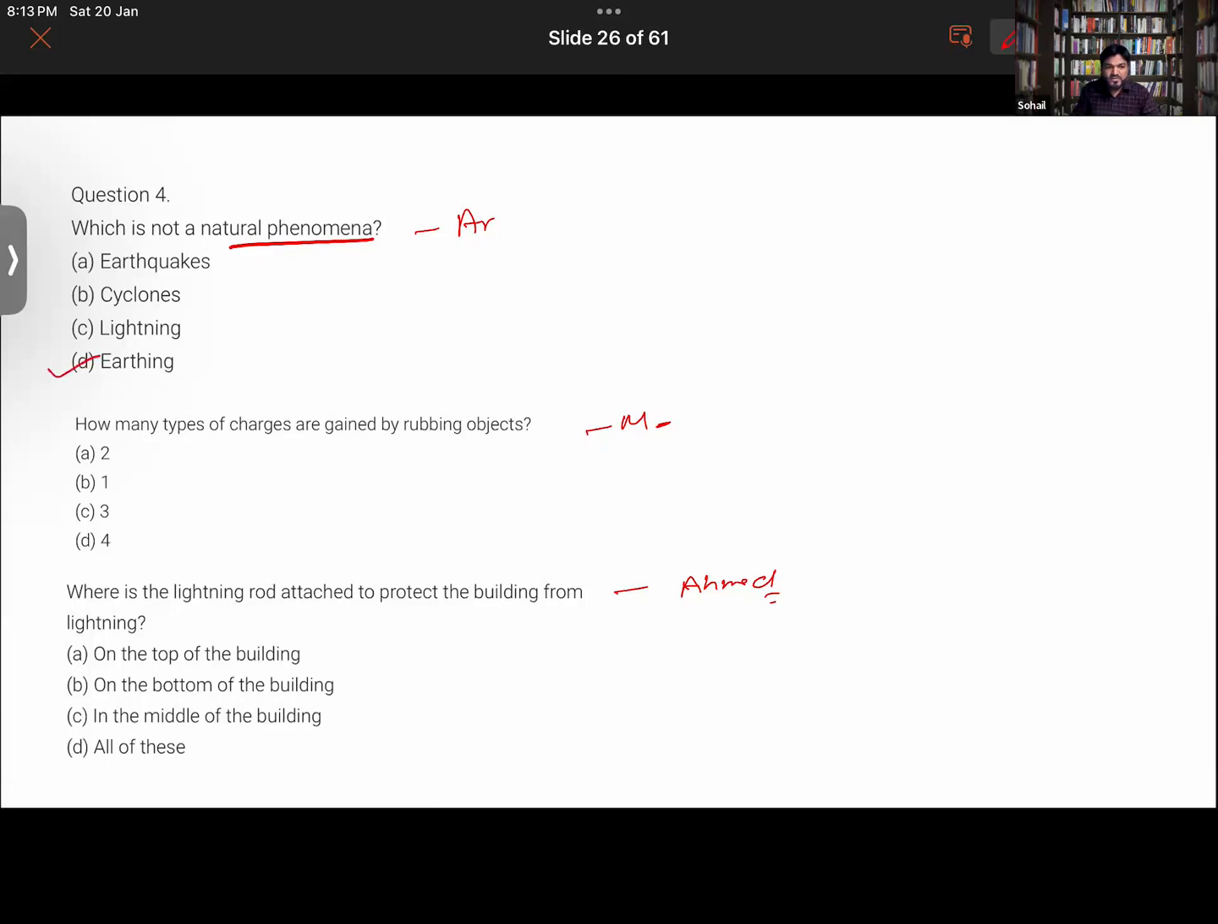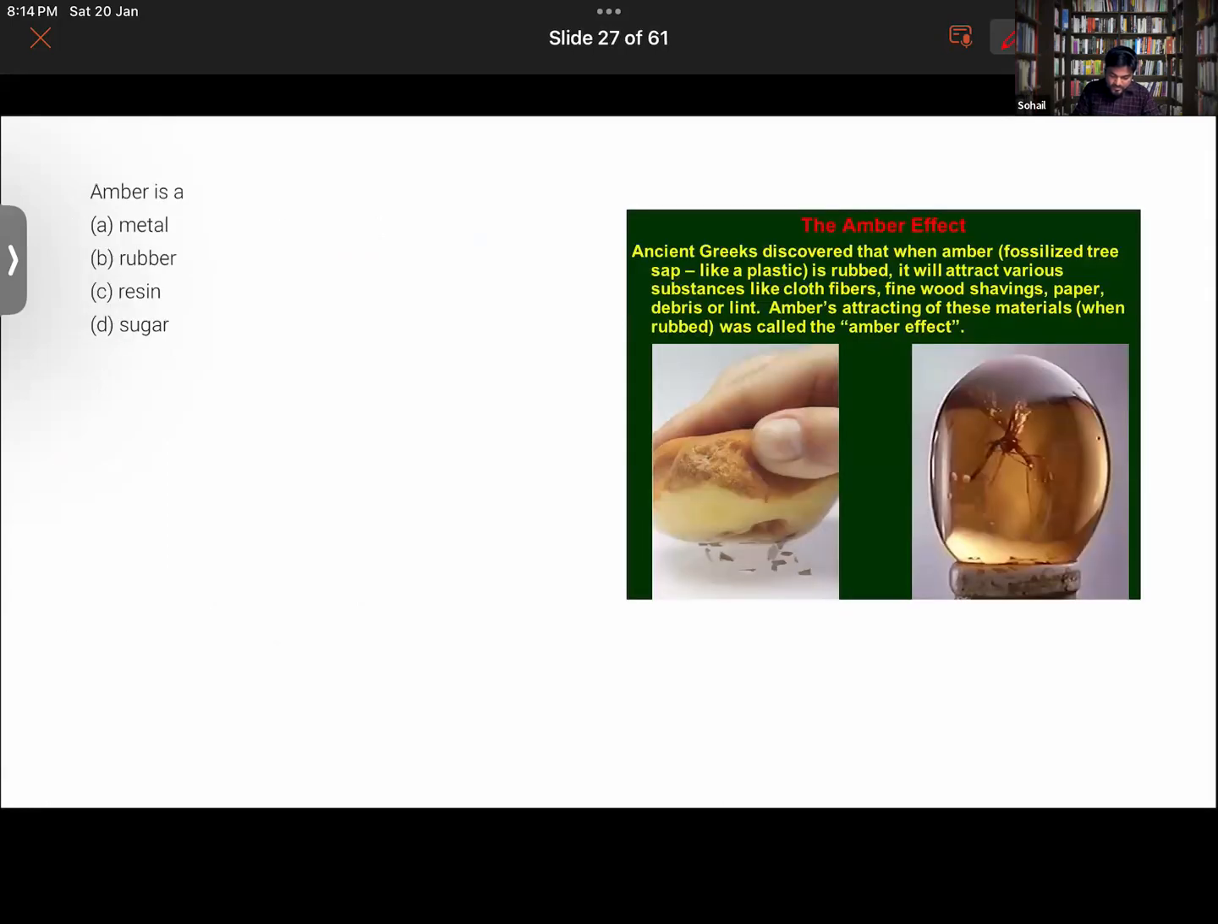How many types of charges are gained by rubbing objects? Sir, 2. Very good. Yes, Ahmed. Where is the lightning arrester placed? On the top of the building. Very good, very good. On the top of the building.